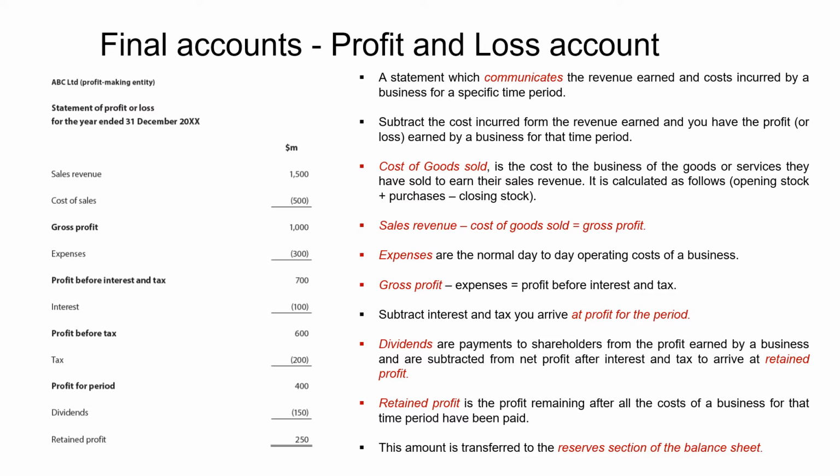Then you subtract the interest you pay on your loans, you subtract the tax you owe, and you subtract the dividends. Now, dividends are payments to shareholders. Those individuals who have bought shares in your business, it's a return on their investment. And what you're left with at the end of the statement is retained profit. The retained profit goes back into the balance sheet, and I'll show that link later on in the video.